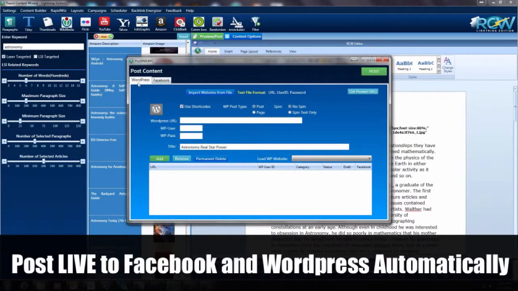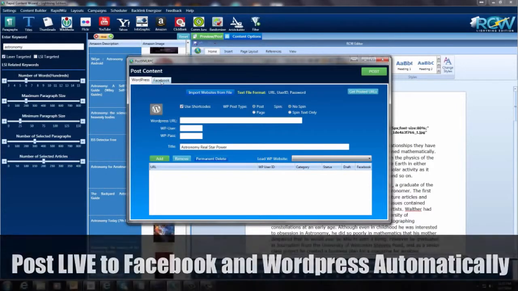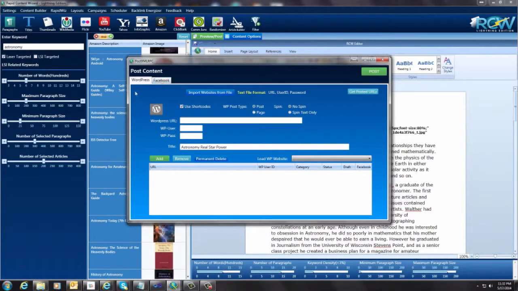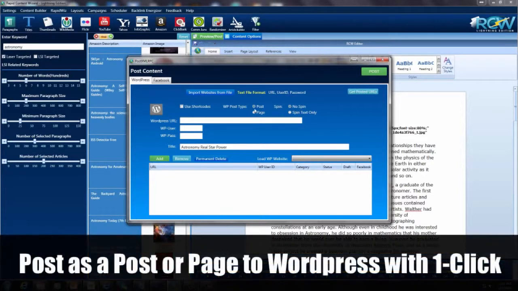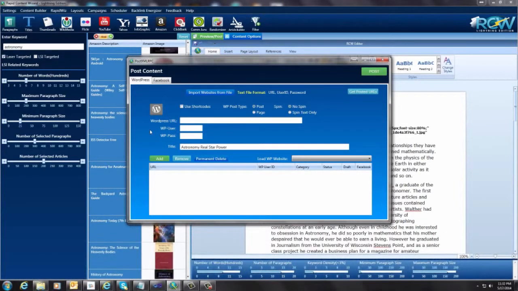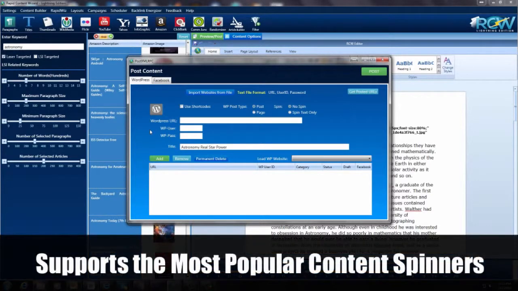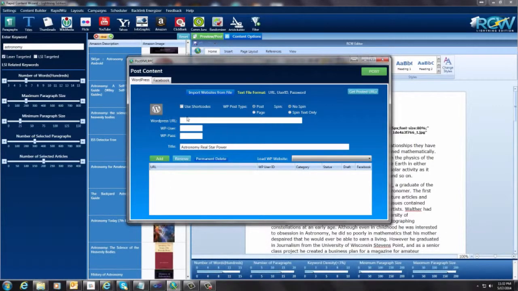Now we have two options to post. You can go to your WordPress blog, and you can post it to Facebook. I'm going to start first of all with the WordPress settings. So I'm going to come here. We can go to a post or page. I'm going to leave it post. We're not going to spin this at the moment, although we do have the ability to spin this. We have The Best Spinner and Spin Rewriter included with this product. So you can either enter the website that you want to post to right here and click add, and it will add it to this drop down list.